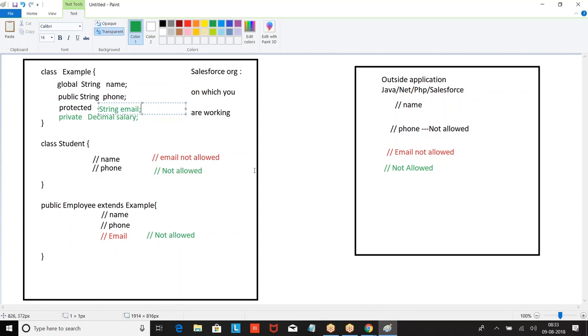So email can be used in public employee extends example. This class we have written as public employee extends example, and here we can use the email. What I told is, if the member is protected, it can be used within the class and within the child class. Now employee has become a child because it is inheriting the class. Here, not allowed is for what? Green color is given for what?